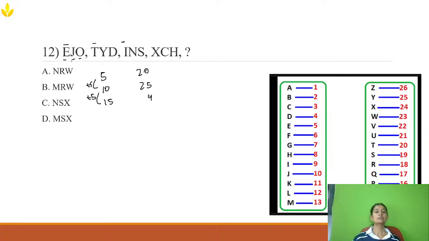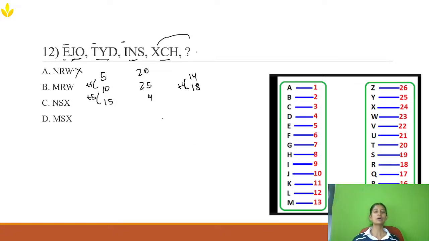In this one and this one the pattern is plus 5 and plus 5, so here also no need to check. Now, what should be the next letter? For this you cannot predict it, so you need to use the options. N means 14, next R means 18. Here it is plus 4, not plus 5. So this option is ruled out.